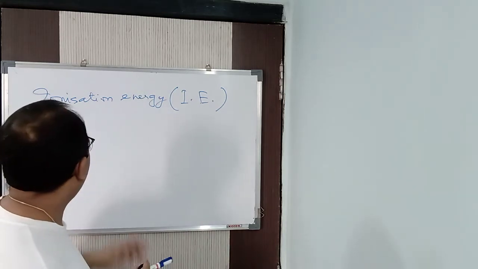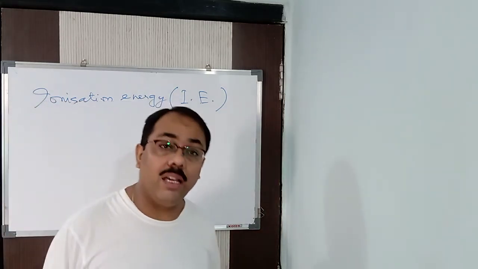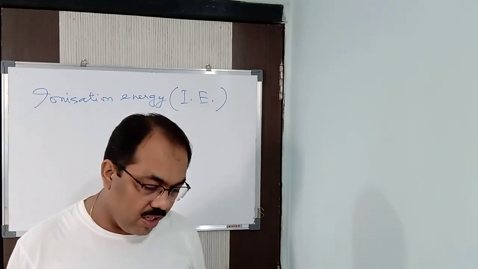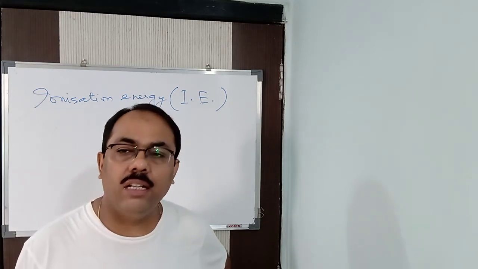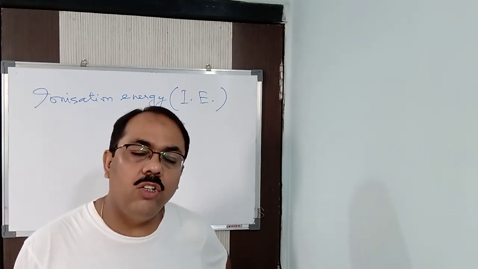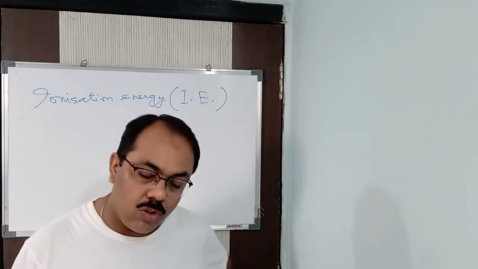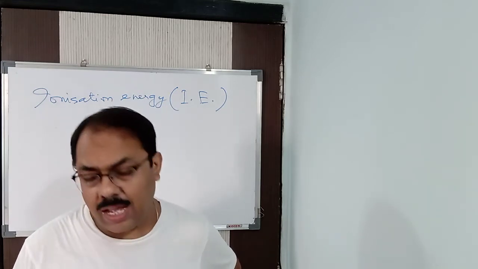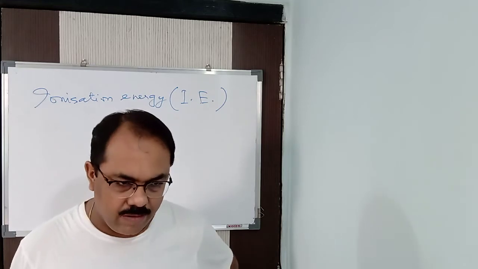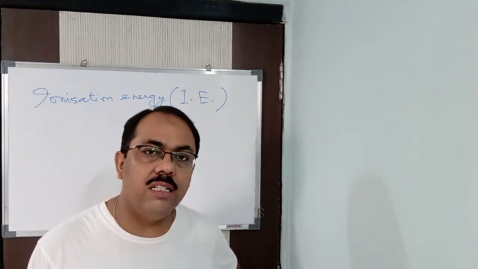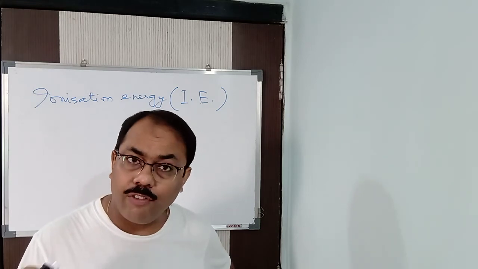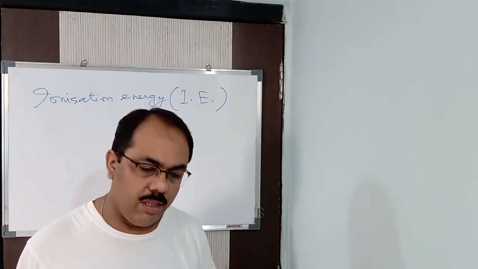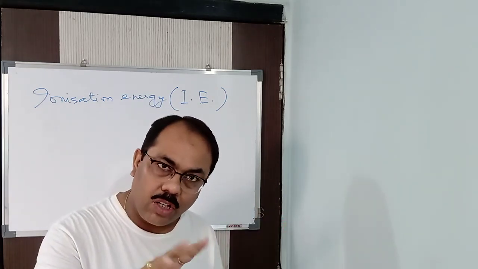Now what is ionization energy? From the name itself you can see ionization, that means it is getting ionized. What is getting ionized? An atom is getting ionized. So ionization energy is the energy required by an atom to remove completely an electron from the atom to convert it into a positive ion. Or I can say ionization energy is the energy required to remove completely an electron from an atom to convert it into its positive ion, that is, a cation. Simple. It means a neutral atom is there, and you will provide energy to it, because Niels Bohr has suggested.